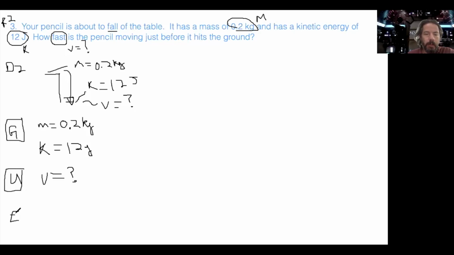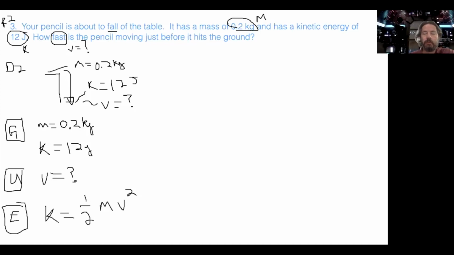So now I'm going to pick an equation. We could look at our equation sheet, but I'm going to tell you right now, it's going to be K equals 1/2 mv squared, okay?